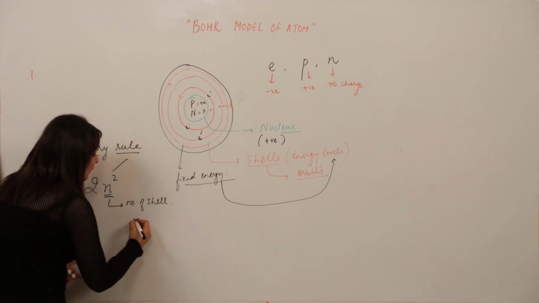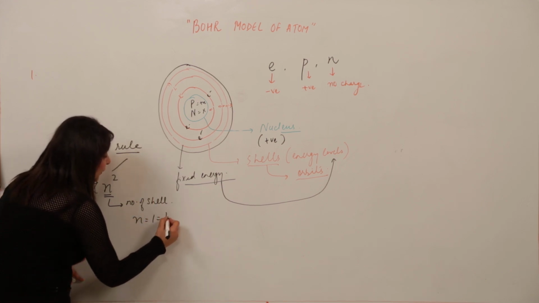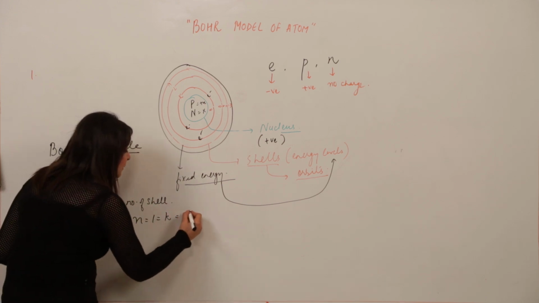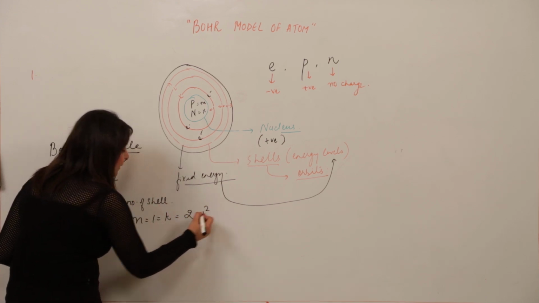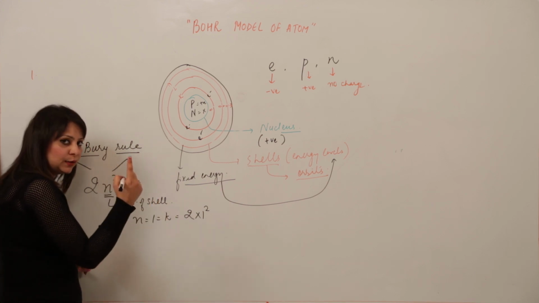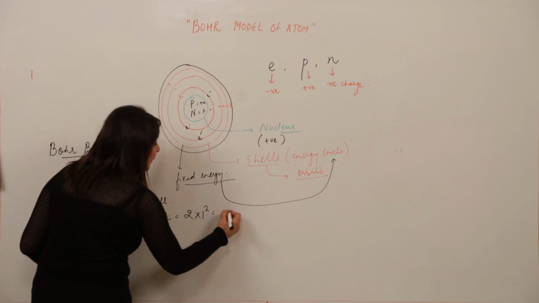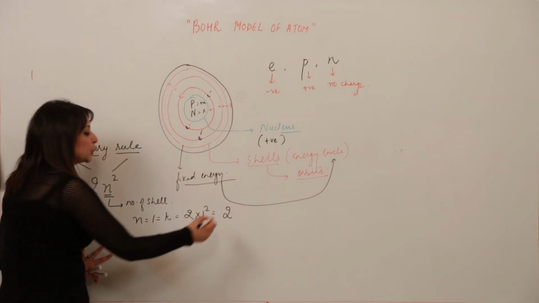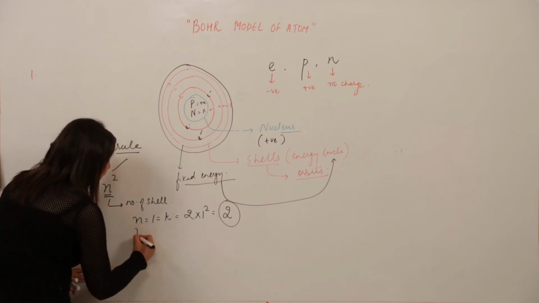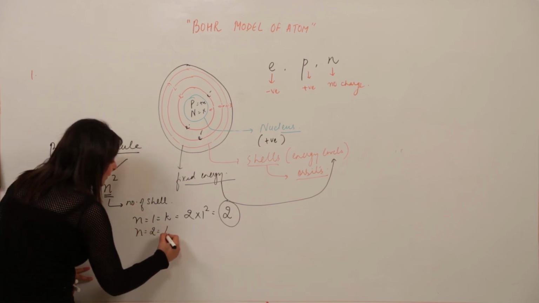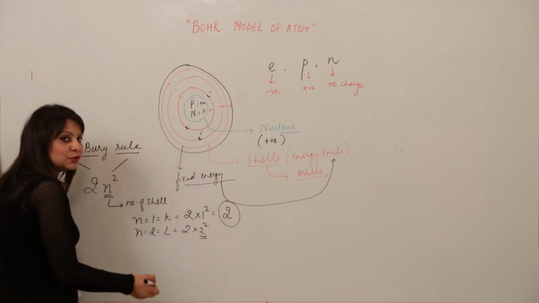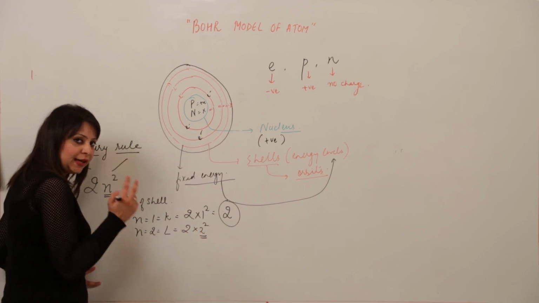So he said when n is equal to 1, meaning the first shell, that is the K shell, the maximum electrons it can accommodate is given by the formula 2n square. I have put n as 1 because we are looking at the first shell. So the maximum electrons it can accommodate is 2, right? Similarly we can calculate for the second shell, that means L, putting 2 into 2 square, because we are looking for electrons in the second shell.